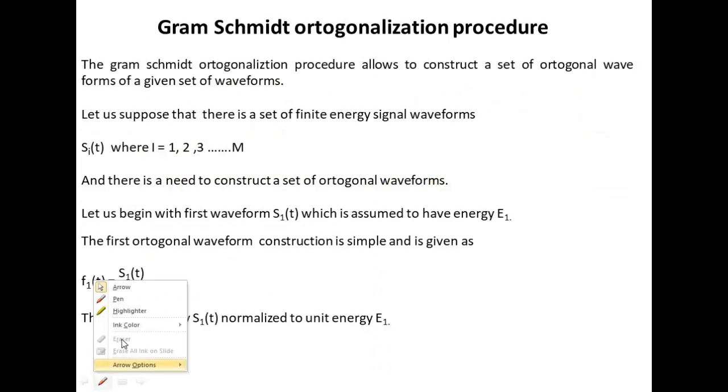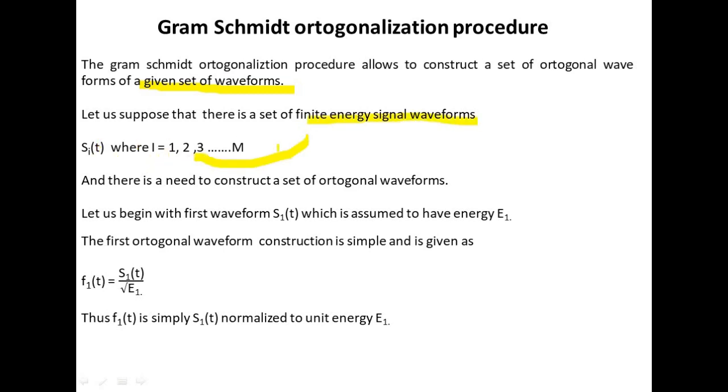Now we will discuss the Gram-Schmidt orthogonalization procedure. The Gram-Schmidt orthogonalization procedure allows us to construct a set of orthogonal waveforms from a given set of waveforms. Let us suppose that there is a set of finite energy signal waveforms si(t), where i equals 1, 2, 3 up to M, meaning s1(t), s2(t), s3(t) and so on, and there is a need to construct a set of orthogonal waveforms.